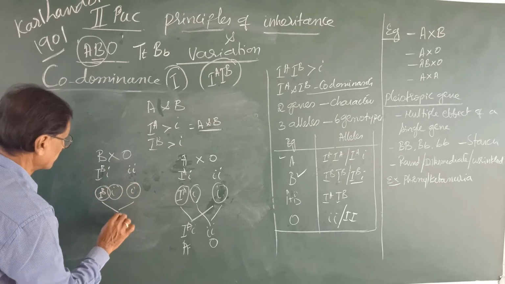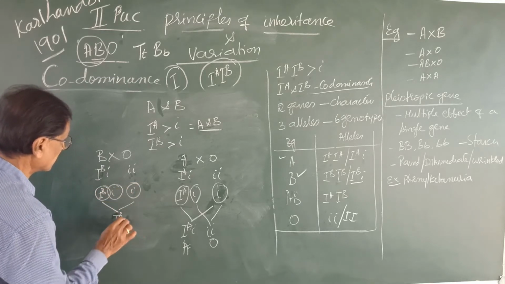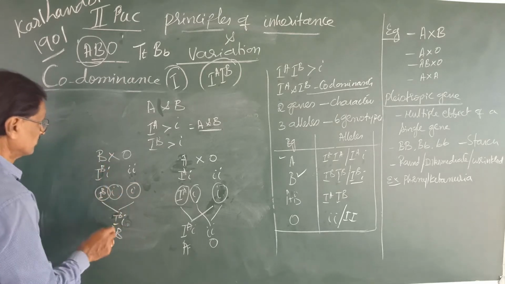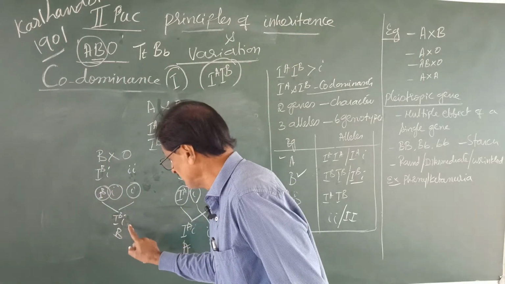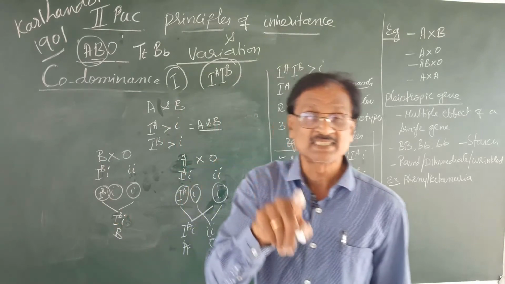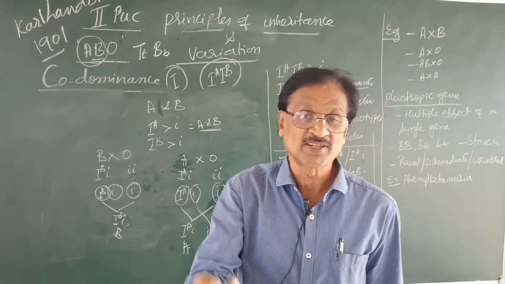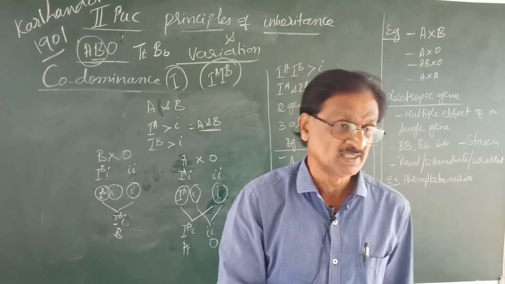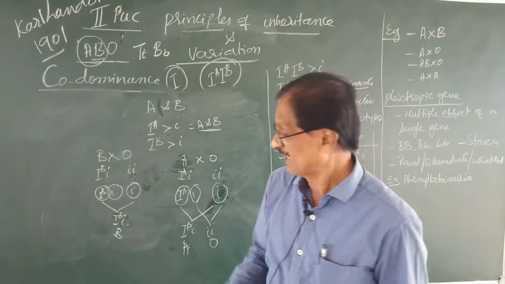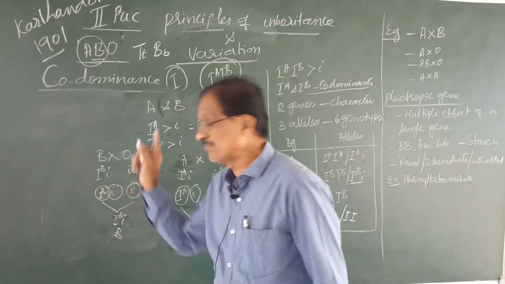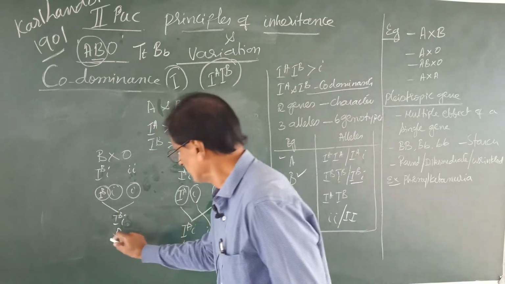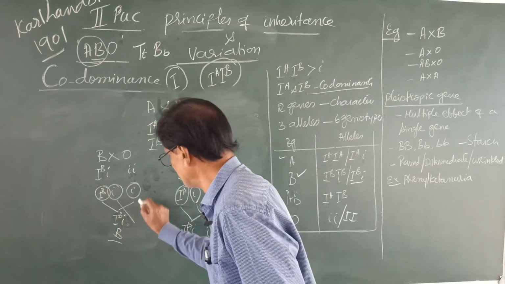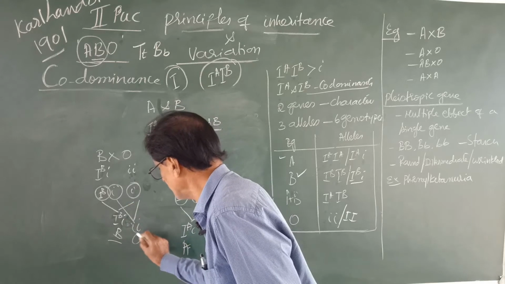So this is the B blood group. Why? Because IB is dominant over small i, just like capital T for tallness is dominant over small t. Here IB is dominant over small i, which is recessive. Hence the blood group is B, and this is the O blood group.